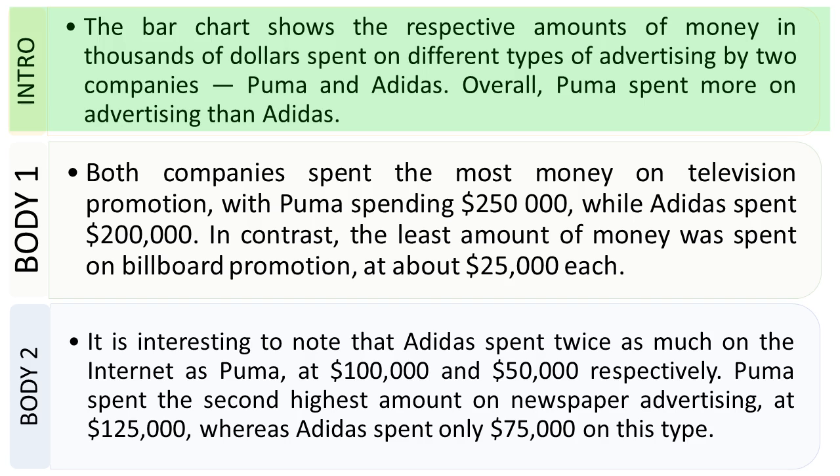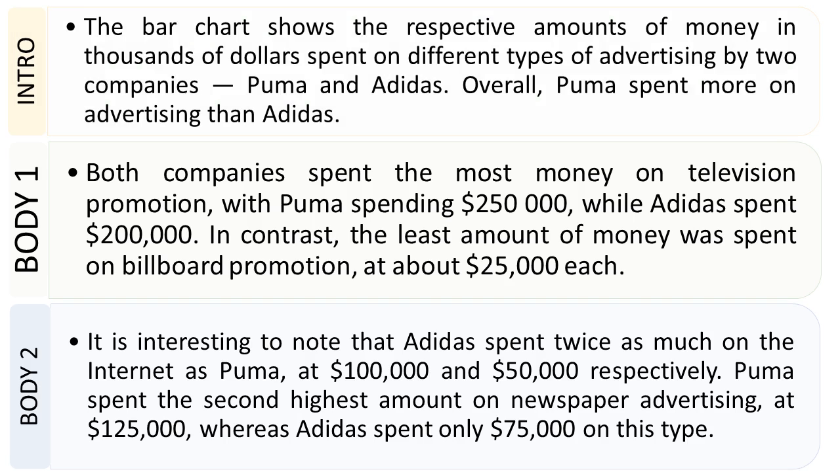The introduction is mentioning all the parts that are needed: different types of advertising, 2 companies, thousands of dollars. These are key parts of the chart, and they all have been mentioned in the introduction. Now the second sentence was an overview, and we can start our sentence with "overall". Overall, Puma spent more money on advertising than Adidas. This is a very simple but very useful sentence, and it is something that we have noted as well.